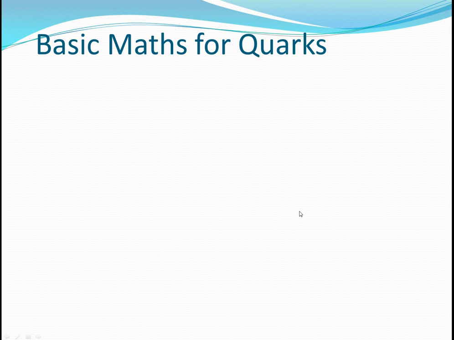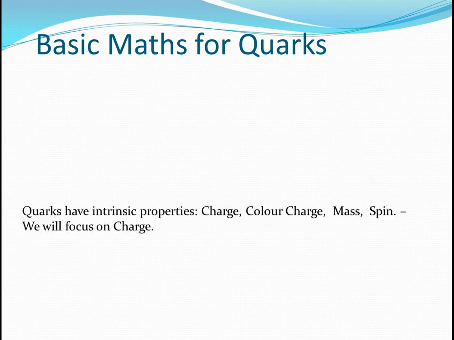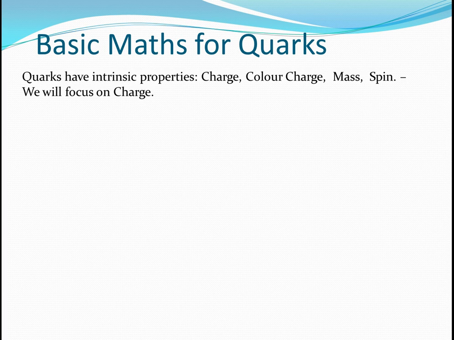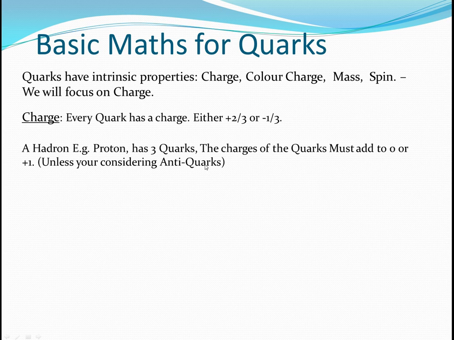So what is the basic maths for quarks? Quarks have intrinsic properties: charge, colour, mass, spin, but we're going to focus on charge. So the charge is either plus 2/3 or minus 1/3. Hadrons, that should be baryons, have 3 quarks, and it must add up to 0 or plus 1. So when you do the maths, it must add up to 0 or plus 1, unless you're doing antiquarks, which is minus 1 or 0.